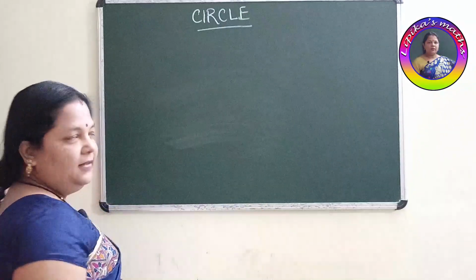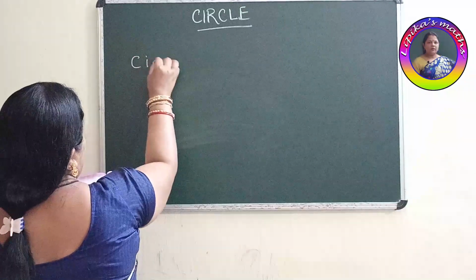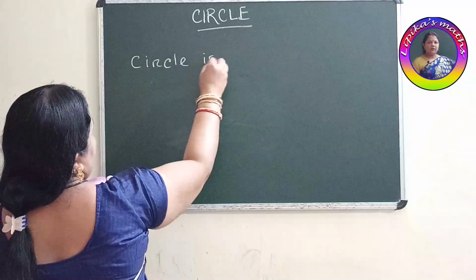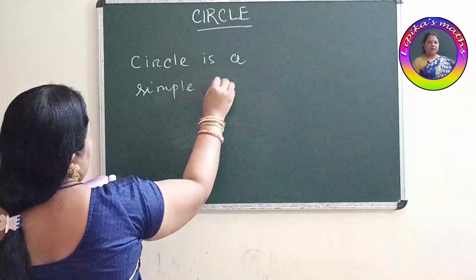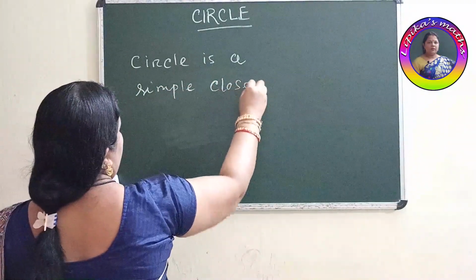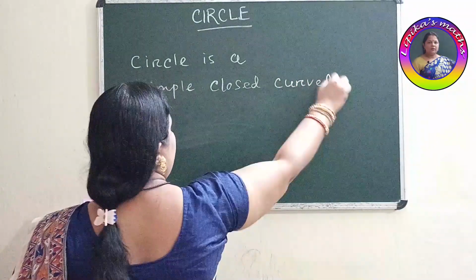Let's discuss, children. Yes. So circle is a simple closed figure, closed curved figure. What kind of figure?